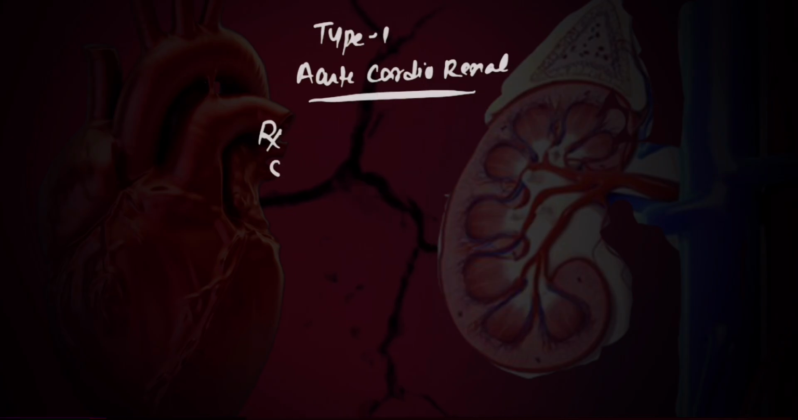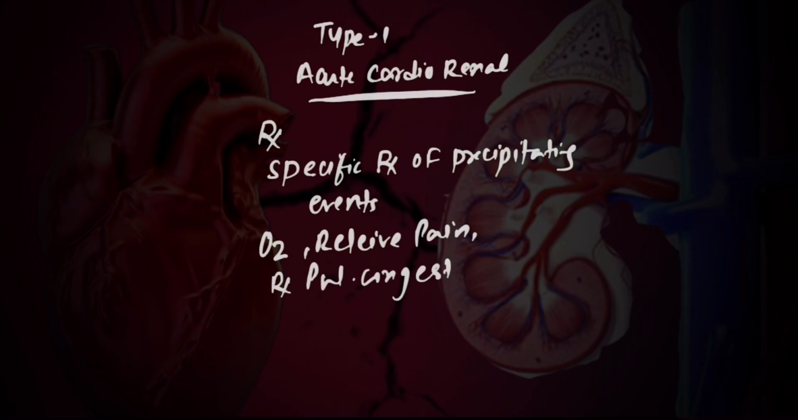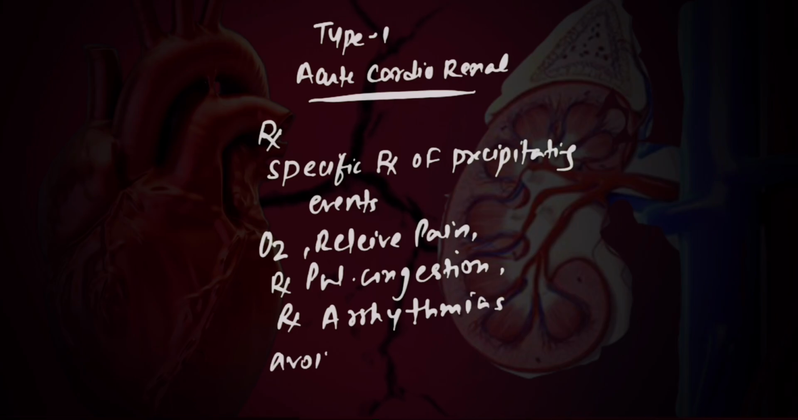Now let's talk about the treatment. The treatment consists of specific treatment of the precipitating event, for example, treating the acute coronary syndrome, along with supportive treatment, for example, O2 support, relieving the pain, treatment of the pulmonary congestion if there, treatment of the arrhythmia if present, and also avoiding nephrotoxic drugs.